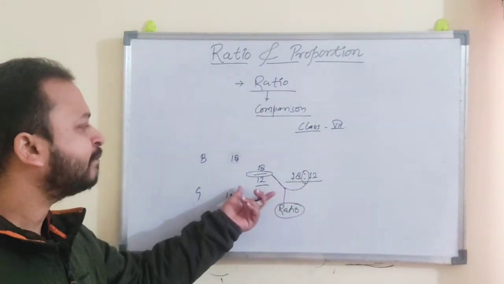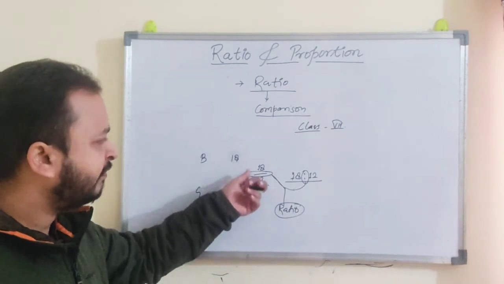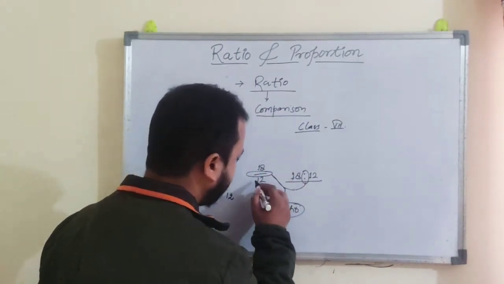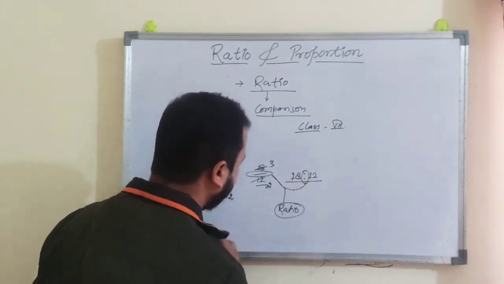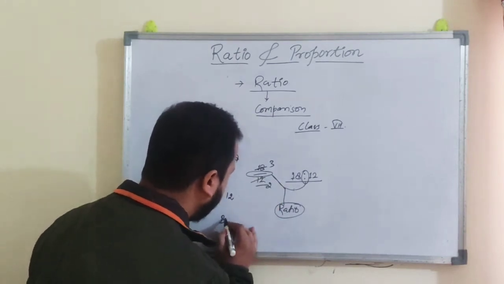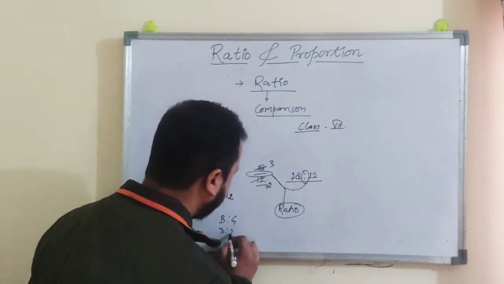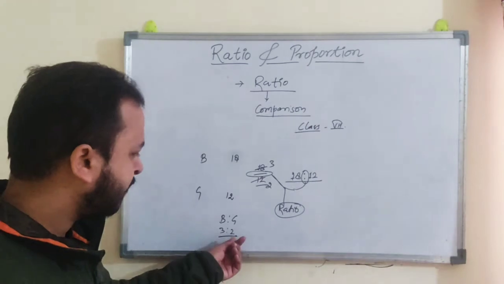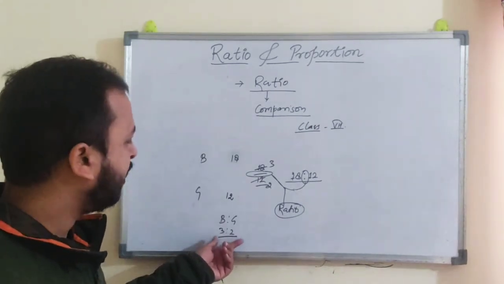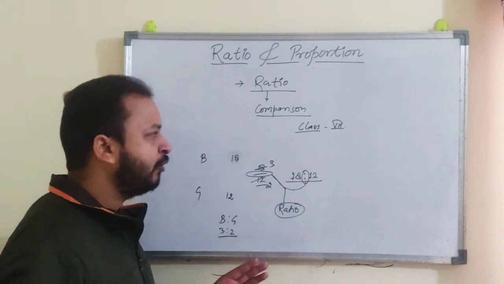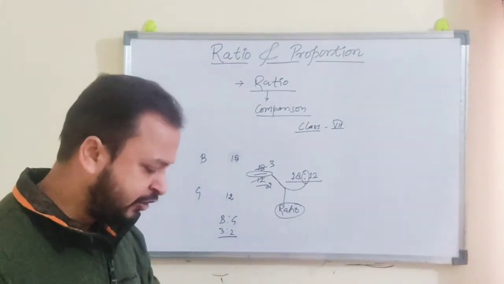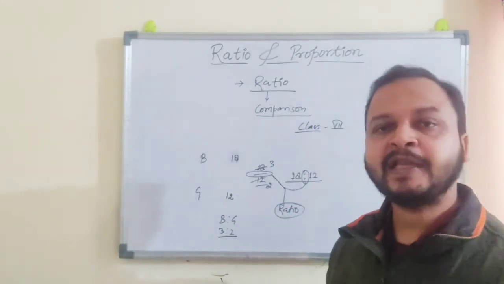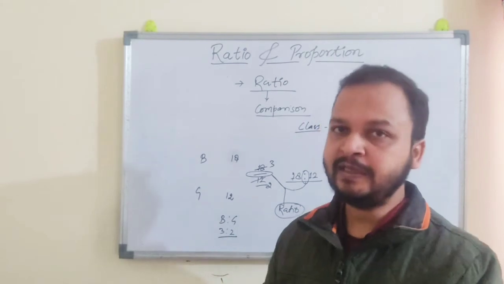This means ratios can also be depicted in the form of a fraction. So for 18 by 12, if we are going to find the ratio, 6 2s are 12, 6 3s are 18. So boys to girls, the ratio is 3:2. Here the number of boys and number of girls we are comparing, so they both are numbers. That is why I am telling you, while you are going to solve the questions of ratios, you have to remember two basic things: they must be of same kind and the unit must be same.